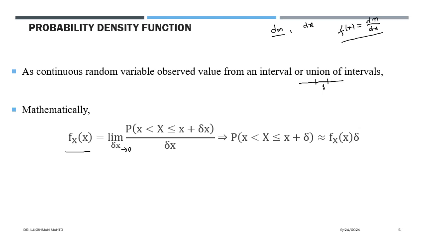Okay, in short, we can say that this approximation is Taylor's theorem, which you might have already seen. From this approximation we can say that the probability of x taking a value between x and x plus delta is approximately the product of the density function at x and the width of the interval. So we can say that the probability density function is actually talking about probability per unit length for a univariate variable x.